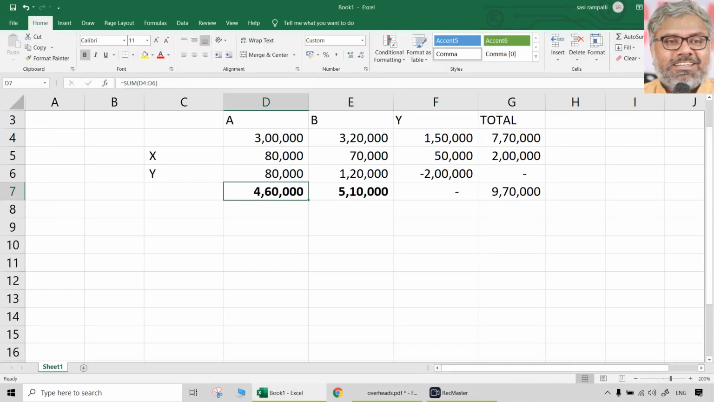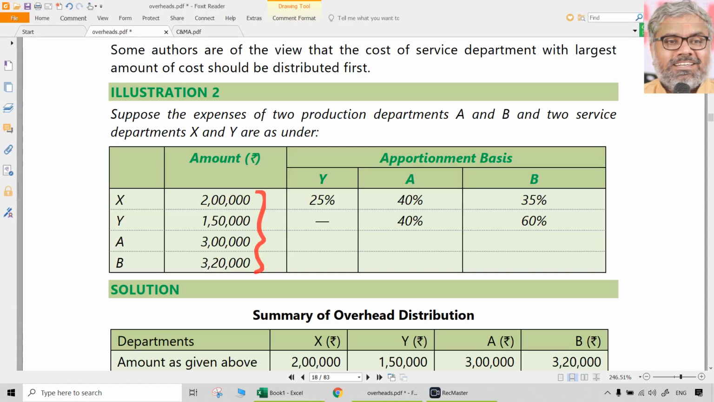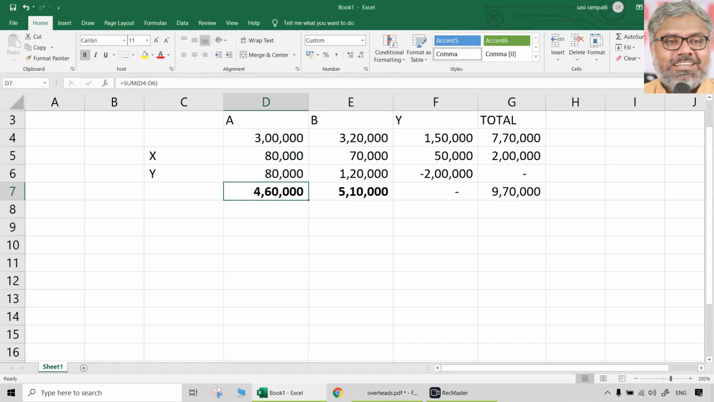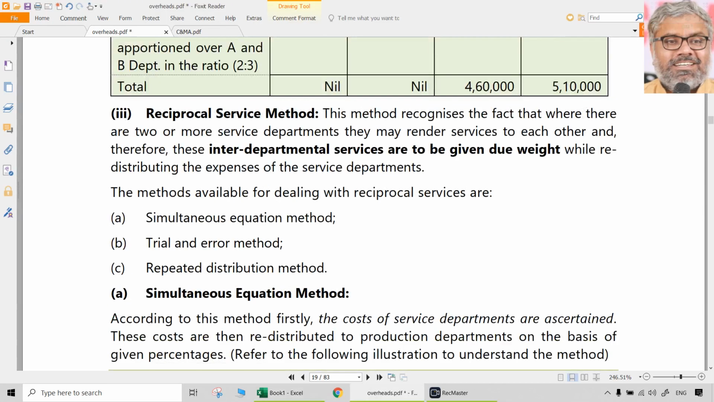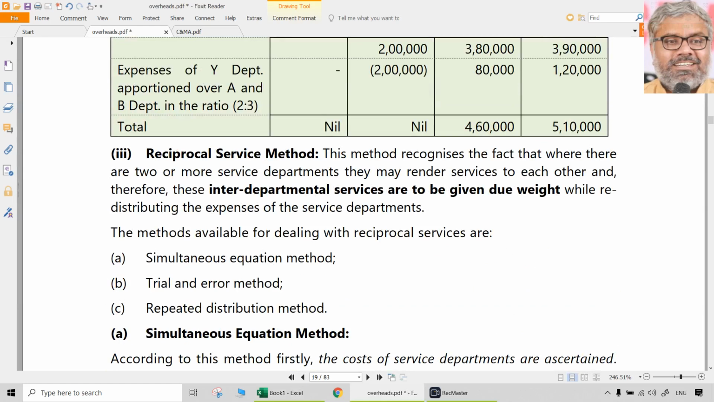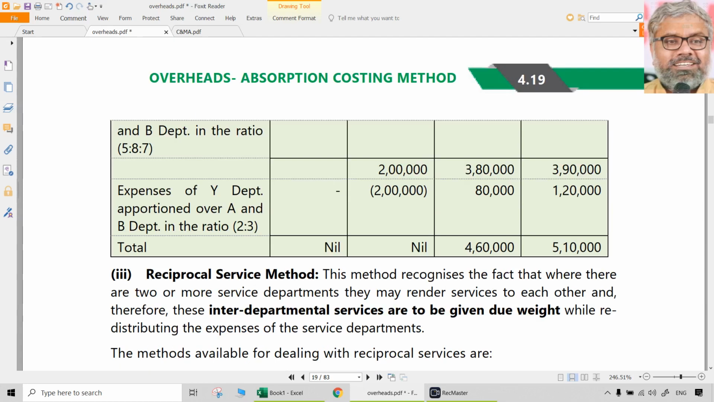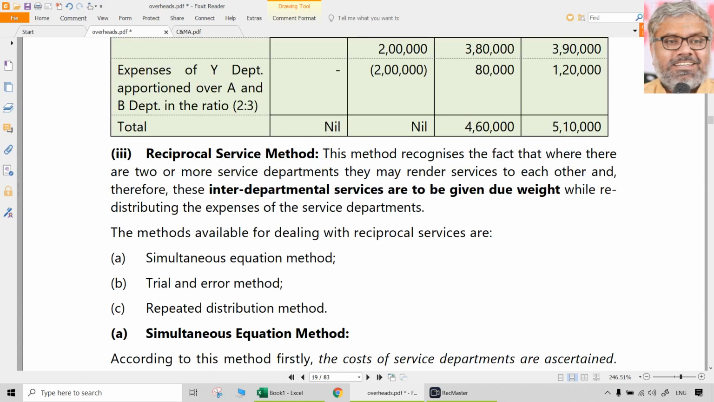Finally, the total cost of A and B departments is 4,60,000 and 5,10,000 respectively. The total should match, that is 9,70,000. So this is a non-reciprocal method or step method, we can call it. One service department renders services to others, but not vice versa. In other words, the cost of one service department is reapportioned to another service department, but not vice versa. That is the non-reciprocal method.